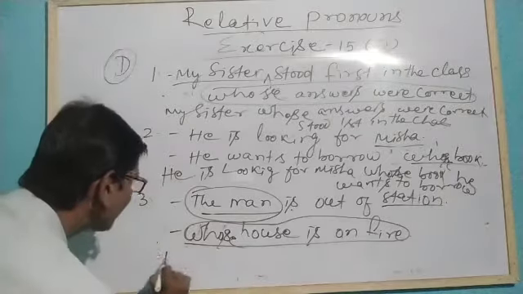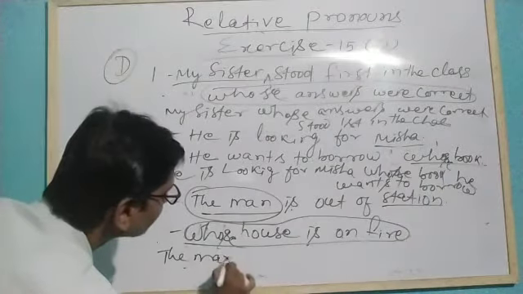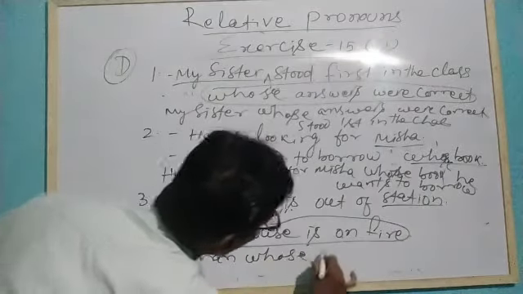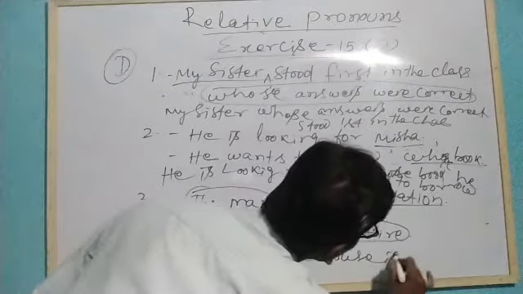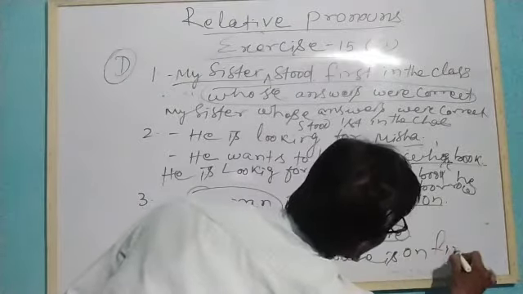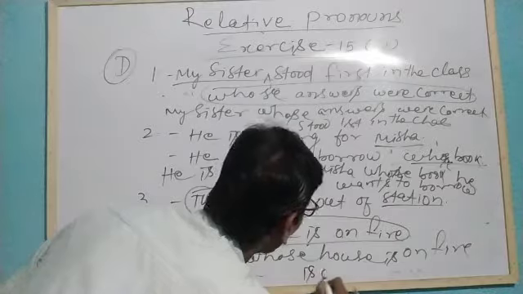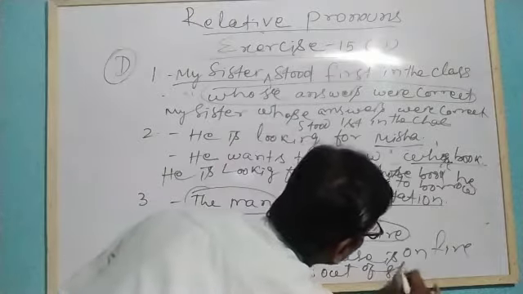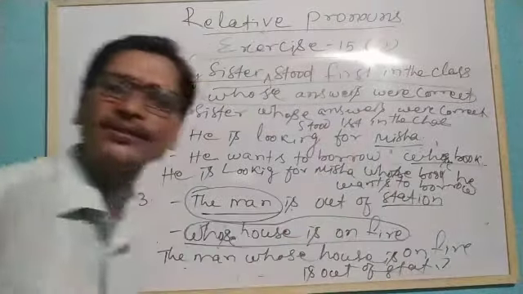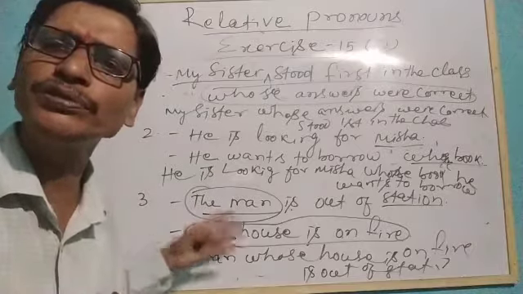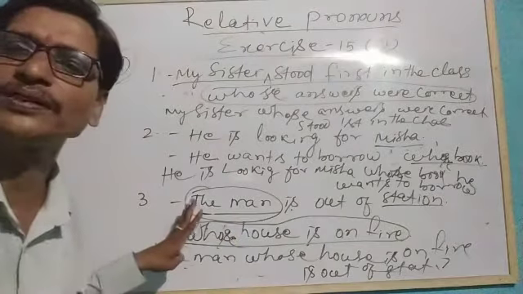So what we will write? The man whose house is on fire is out of station. You understood how we used whose? Because we are talking about persons.